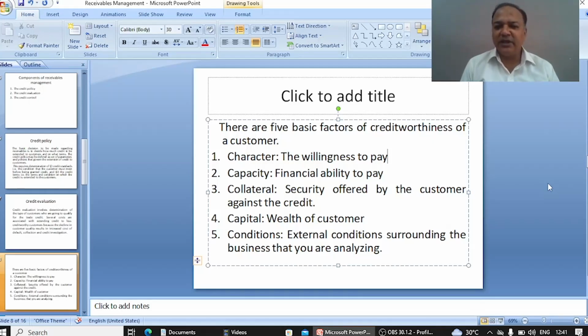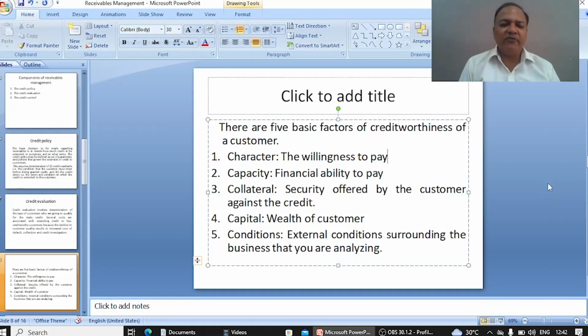Suppose a person has taken a loan from a bank, and if he is paying regularly, then it should be reflected in his financial statement or bank account. When we check the bank account, it is reflected whether the customer is paying on time or not.